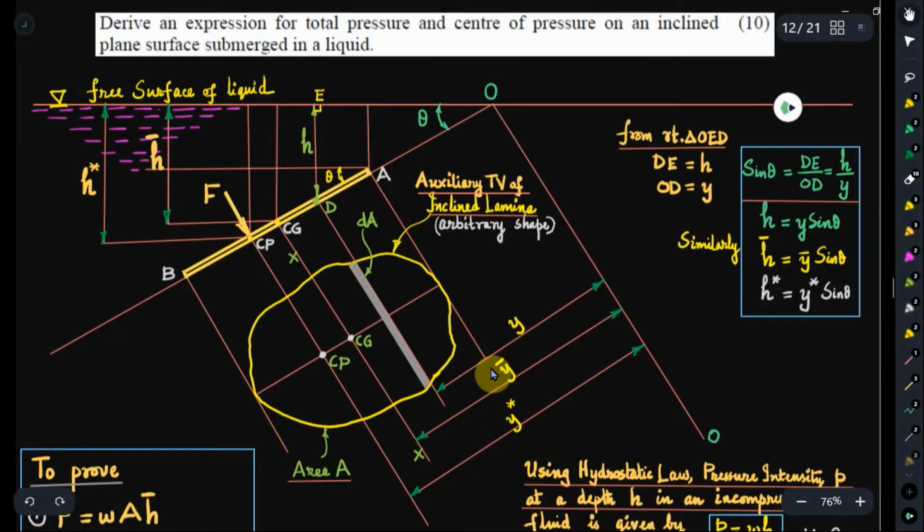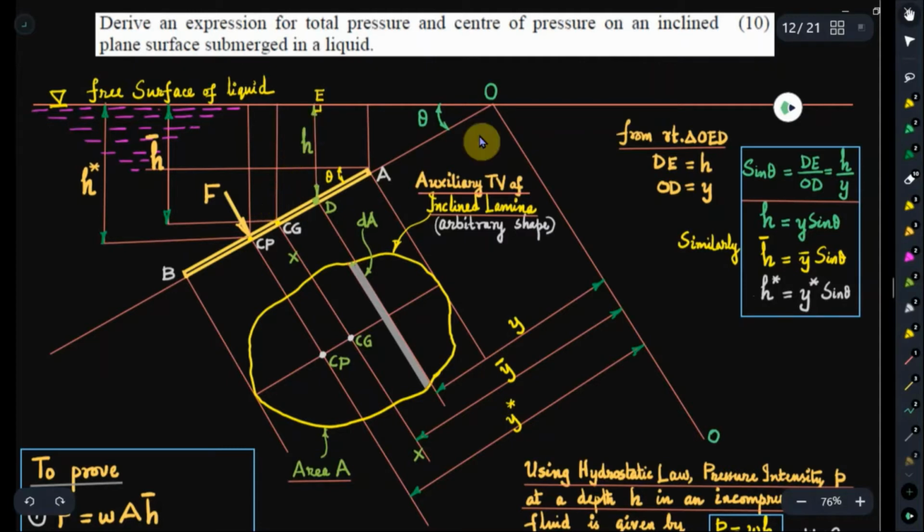Similarly, y bar and y star are related to h bar and h star by the equations h bar equals y bar sine theta and h star equals y star sine theta. Being an inclined plate, we require the reference distances y, y bar and y star from the 0-0 reference axis at the free surface of the liquid, measured along the plane of the inclined surface.